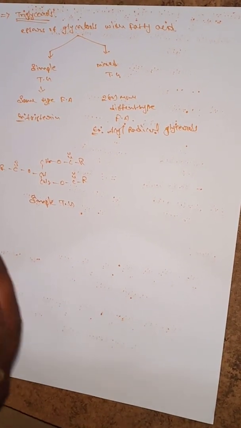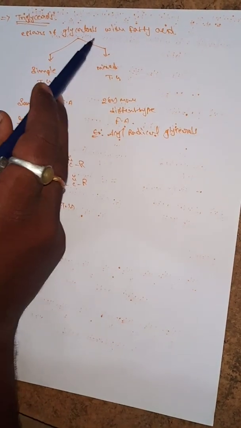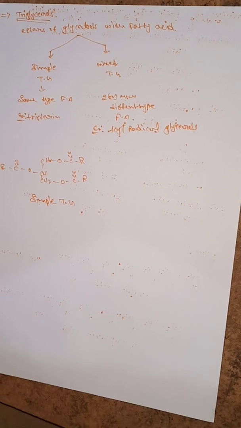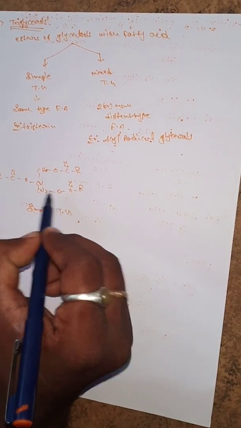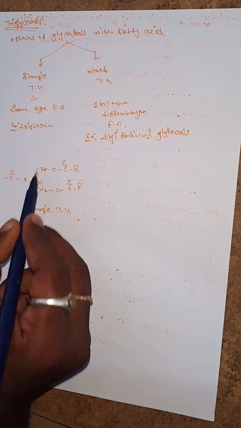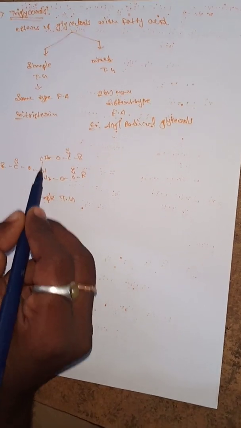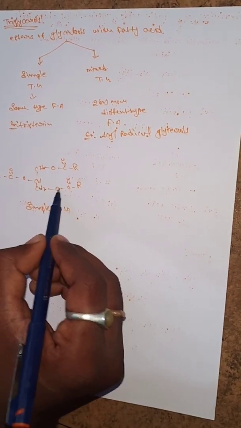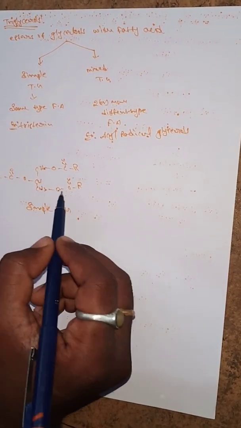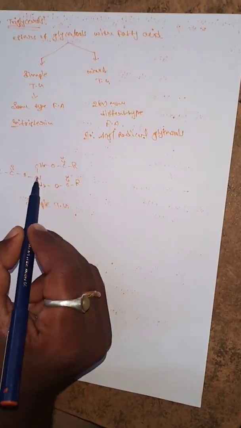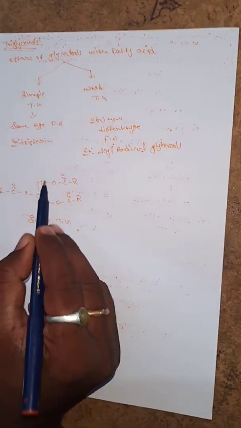So what is the definition of the triglycerols? Esters of glycerol with a fatty acid. What is the fatty acid? R C double bonded OH, a carboxylic acid with a side chain hydrocarbon. So what is the ester formula? R O C double bonded O R is known as an ester. Esters of glycerol with a fatty acid are known as triglycerols.